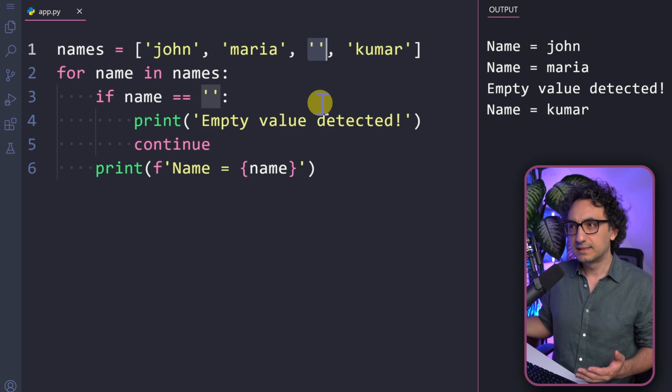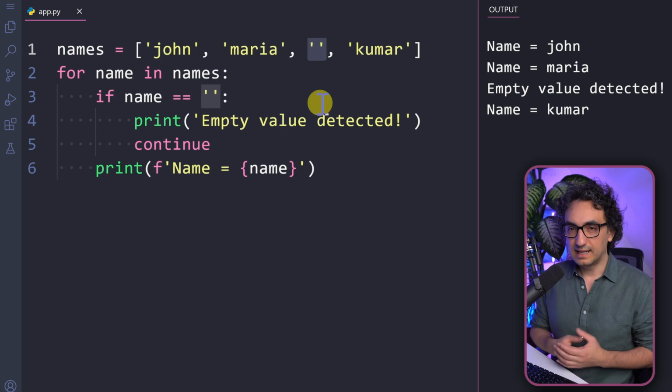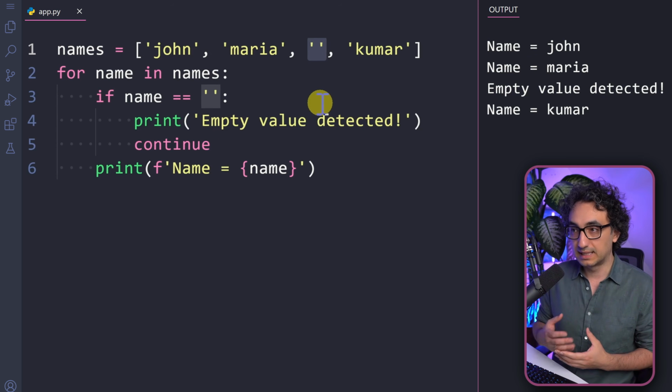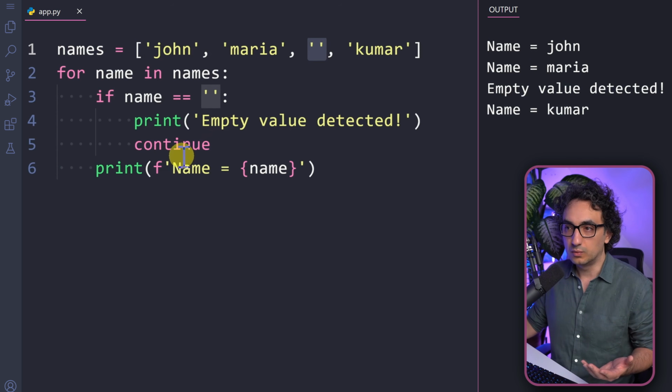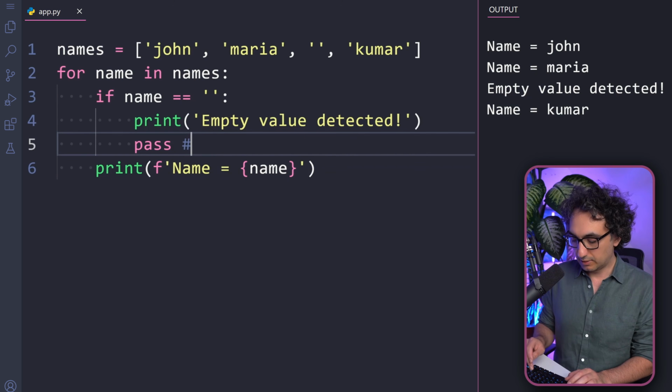I could go and replace it with dummy values like unavailable, unknown, maybe some flags, but still, I don't know what to do with this. And on the other hand, I don't want to skip it. I don't want now to break the whole program or skip this step. I would like to decide about this later. So what we can do, we can go over here and say, you know what, we're gonna make a pass. And then I'm gonna go and write a note for myself so that I don't forget about it.